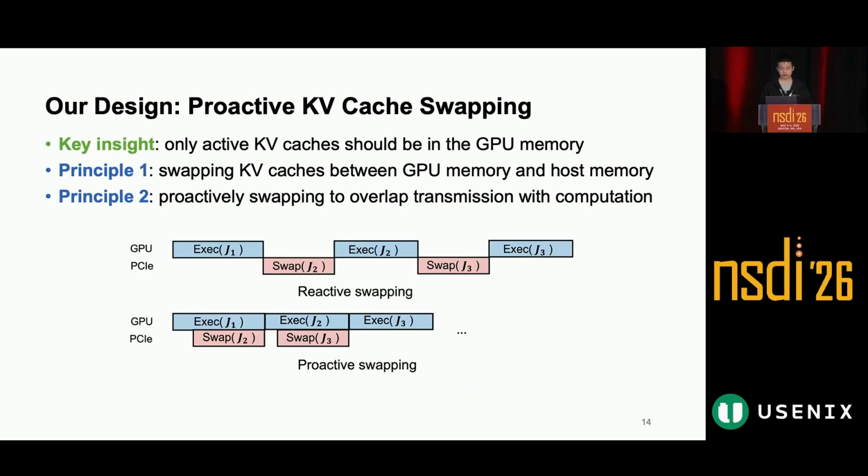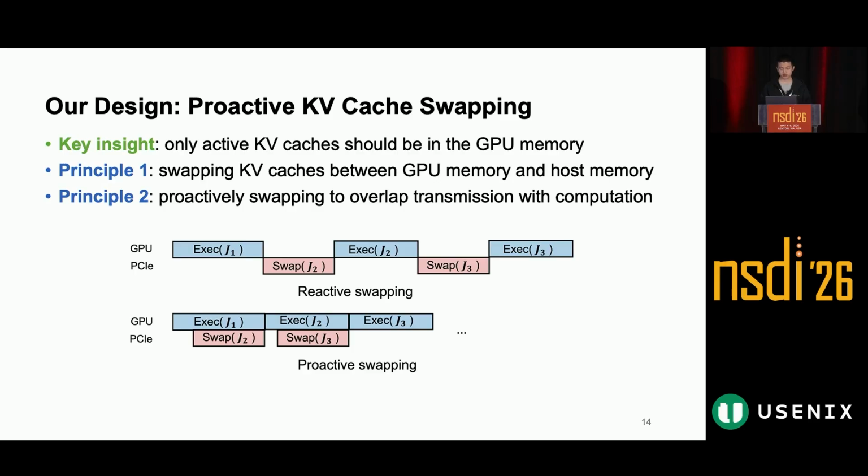To address this problem, FastServe uses priority KV cache swapping. The key observation is that a job's KV cache only needs to be in GPU memory when the job is going to execute soon. Otherwise, the cache can be stored in host memory. FastServe therefore extends the KV cache storage from GPU memory to host memory.